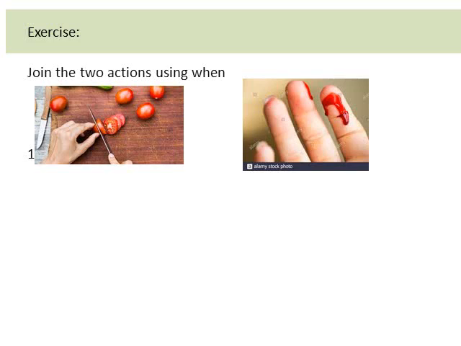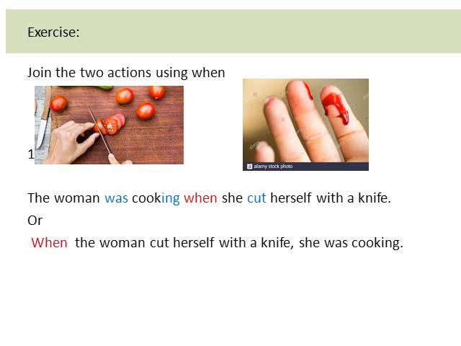Now cutting the tomatoes or cook. The woman was cooking when she cut herself with a knife. Or when the woman cut herself with a knife, she was cooking.